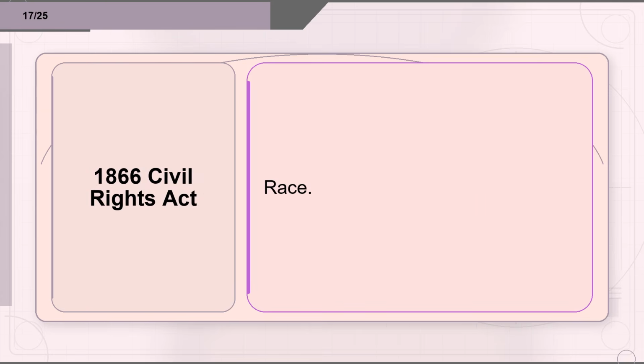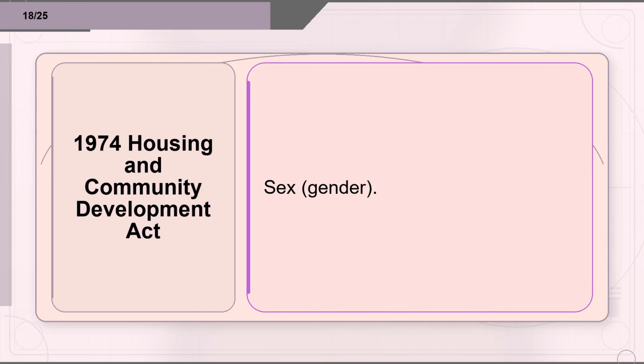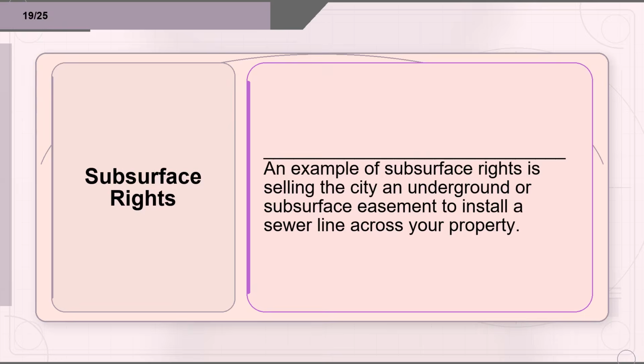Flashcard 17. Term: 1866 Civil Rights Act. Definition: Race. Flashcard 18. Term: 1974 Housing and Community Development Act. Definition: Sex, gender. Flashcard 19. Term: subsurface rights. Definition: An example of subsurface rights is selling the city an underground or subsurface easement to install a sewer line across your property.